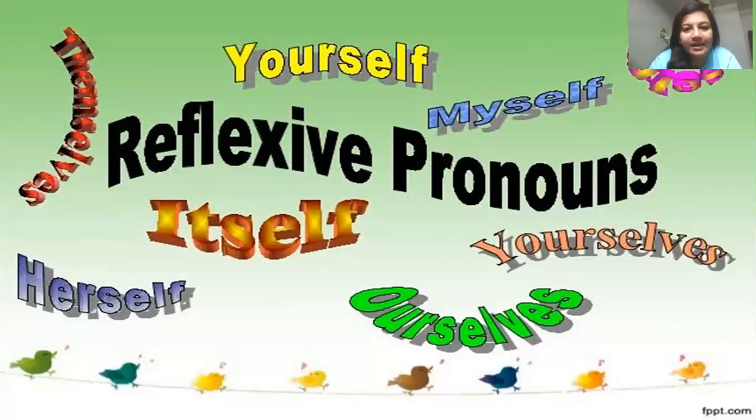So in the previous class, we have already seen what personal and possessive pronouns are. We have seen that personal pronouns refer to three kinds of person. First person is the speaker, that means I, me. Then second is the listener, that is you. Then third is any other person about whom the first and the second person are talking about.